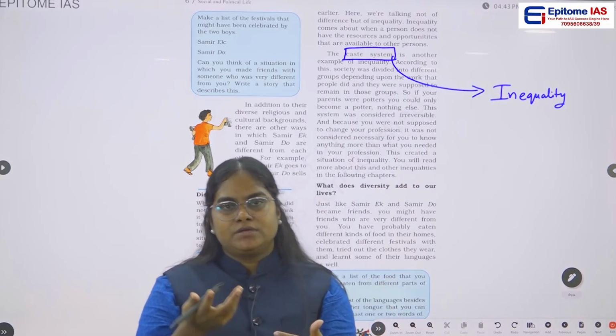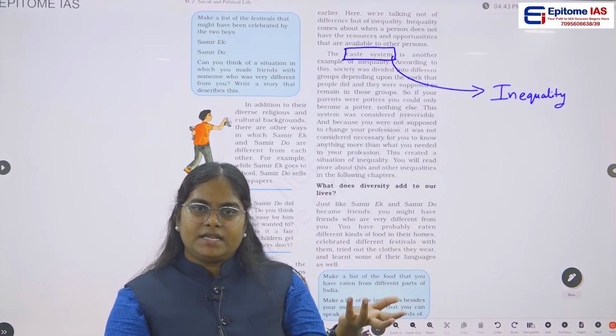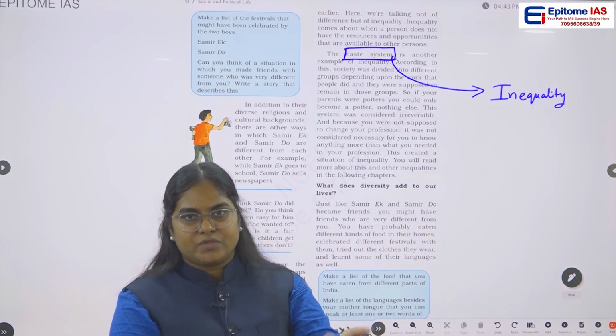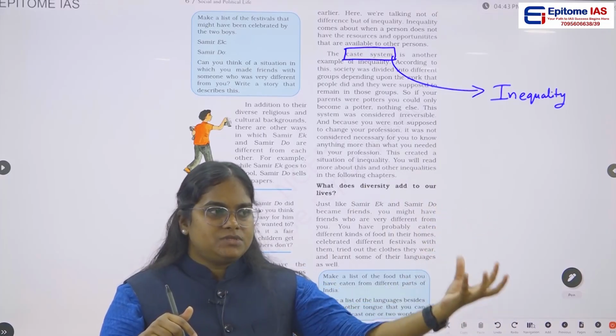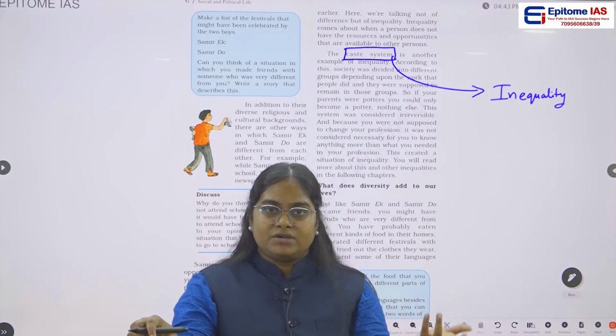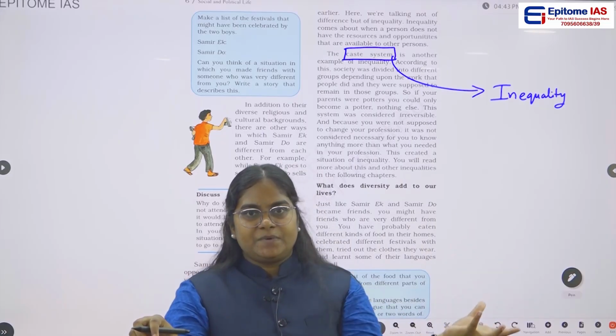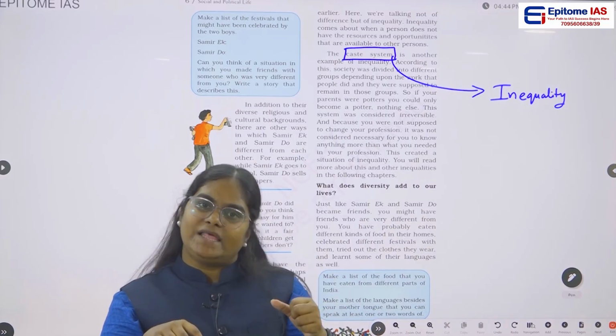For example, you might have heard about this in history classes, that if there is a common well, the untouchables or the so-called Shudras, as they call them, are not allowed to take water from the common well.